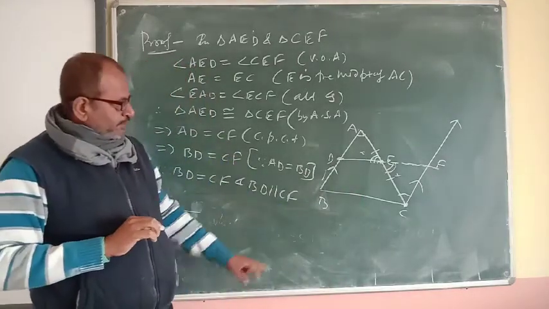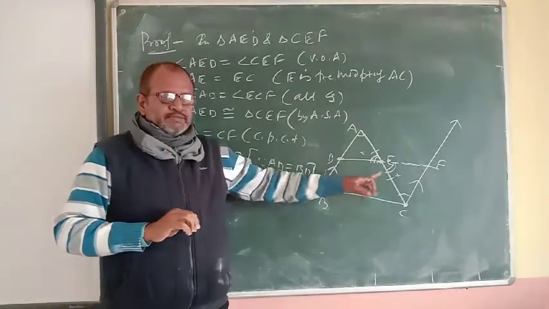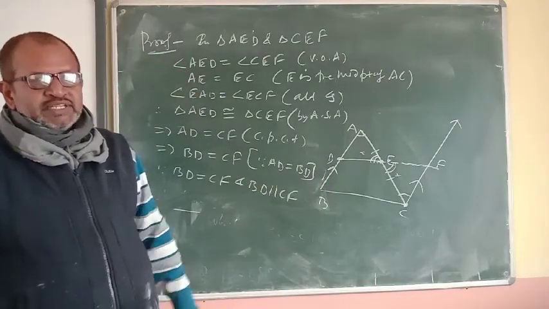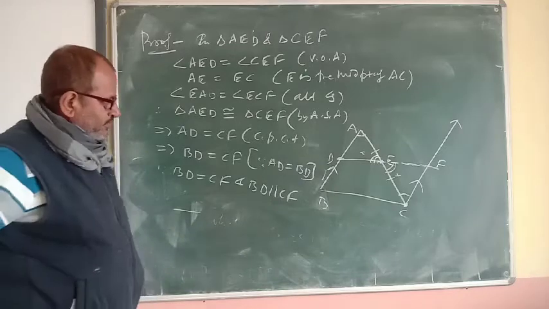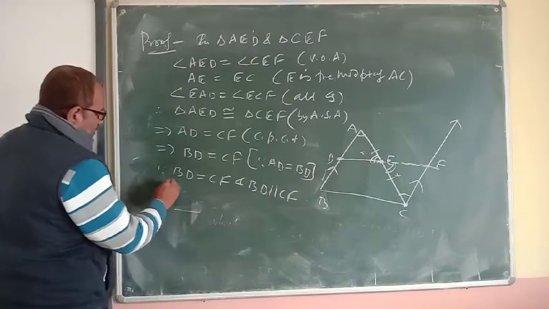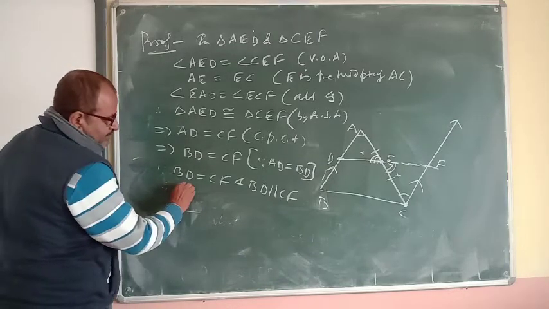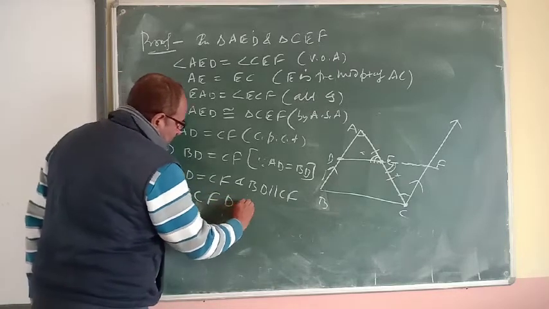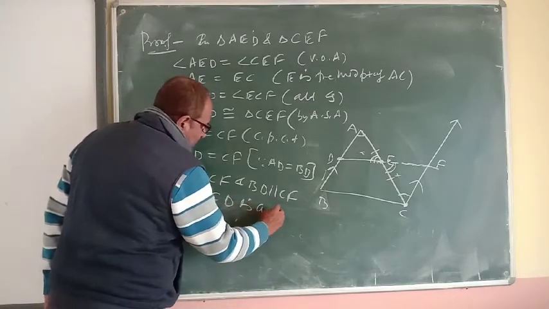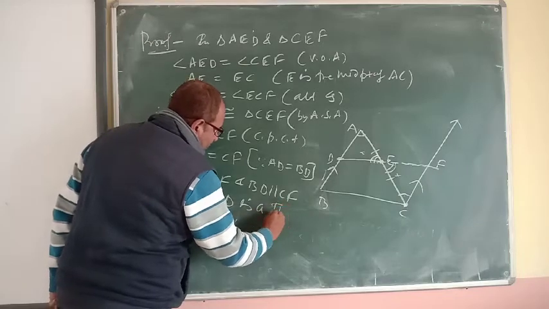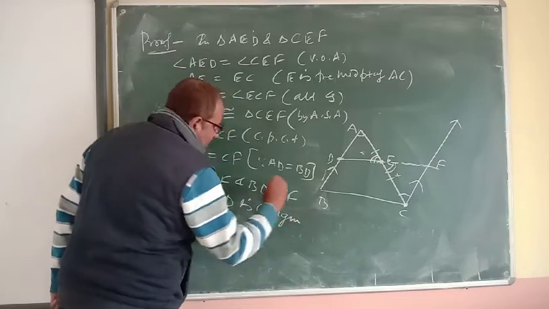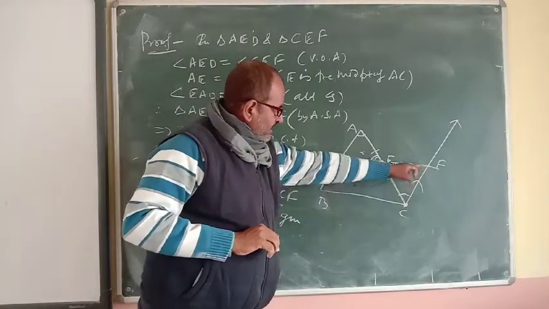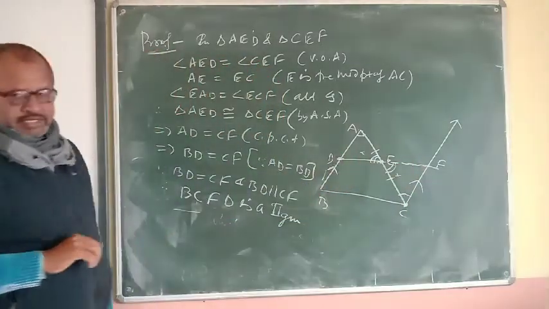It is the property of a parallelogram: if one pair of opposite sides are parallel and equal both, it is a parallelogram. So therefore, BCFD is a parallelogram.